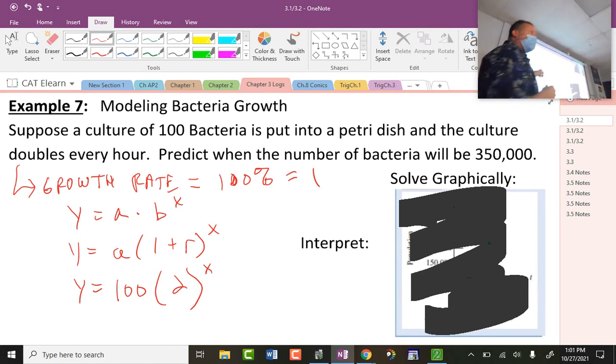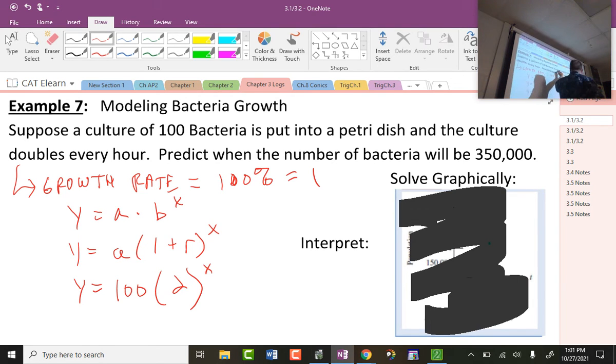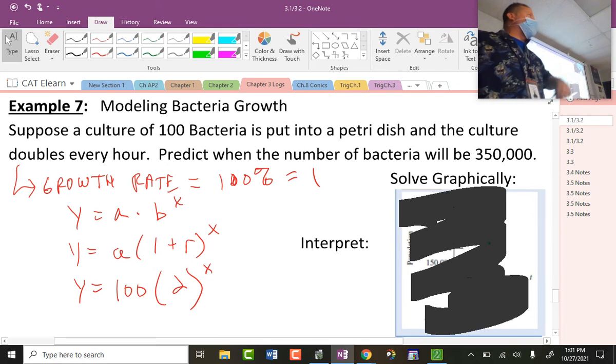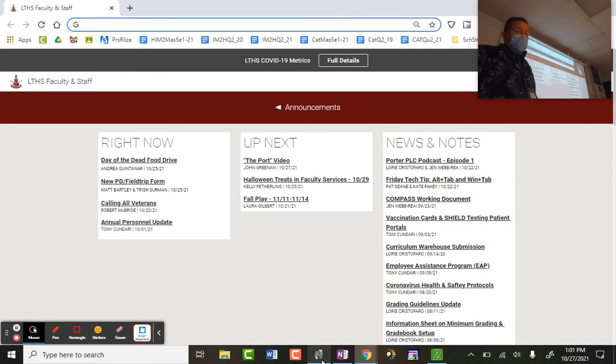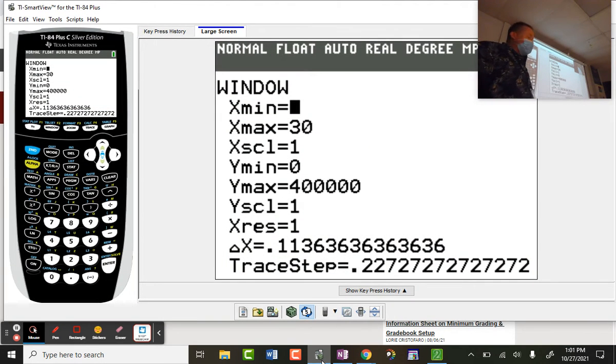Now, this is just like yesterday. So if you were confused how to do yesterday, this is what we need to do next. When will the bacteria reach 350,000? Now we have to go to our calculator. When I teach you logarithms, then we won't need to do that. We'll be able to use logarithms to solve this.